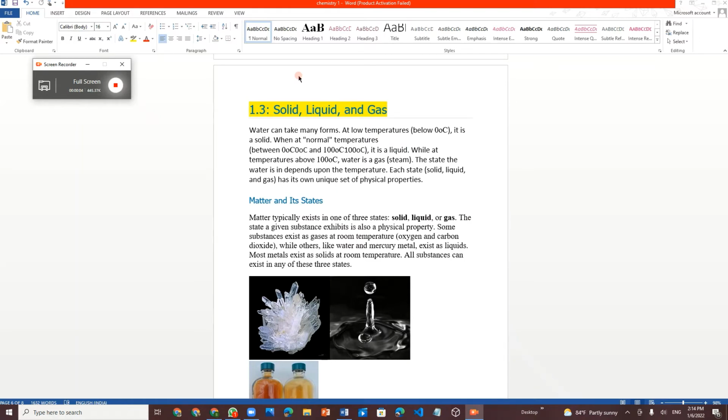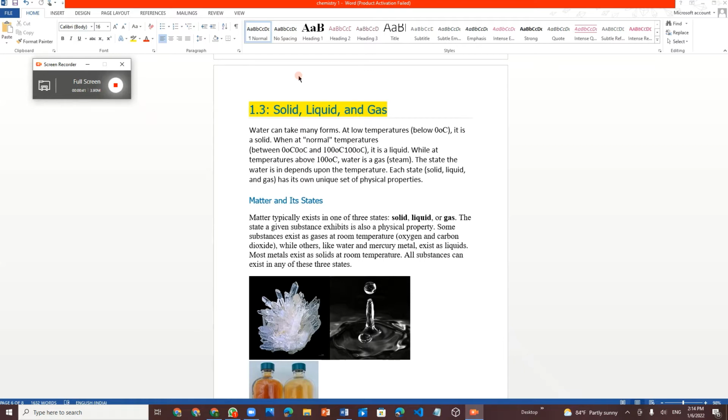Today we are going to see 1.3 in the chemistry chapter: solid, liquid and gas. Before going into solid, liquid and gas, let's know what matter is. Matter is anything that occupies space. Everything around us, and we humans, are matter. Matter exists in three different forms, which are solid, liquid, and gas.